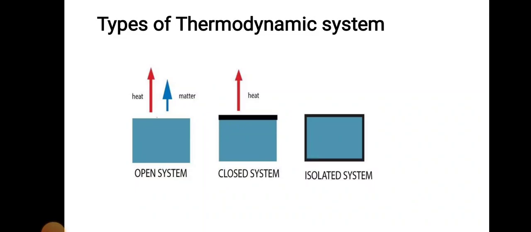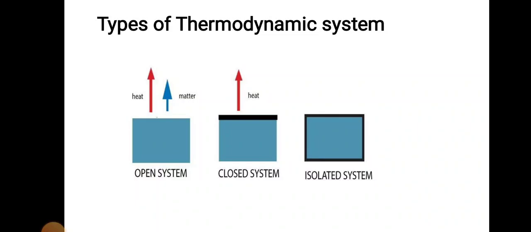A closed system is a system in which the transfer of heat, but not mass, can take place across the boundary. The mass inside the closed system remains constant. For example, boiling of water in a closed vessel: the mass of water cannot escape out of the boundary of the system, but heat energy continuously enters and leaves the boundary of the vessel. It is an example of a closed system.